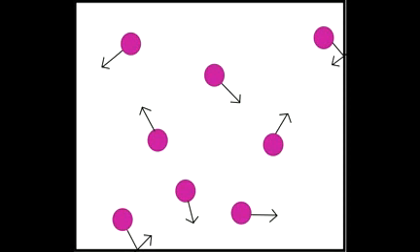This water again, if it is cooled down, it changes into ice. Thus we can say that matter can change from one state to another on heating or cooling.